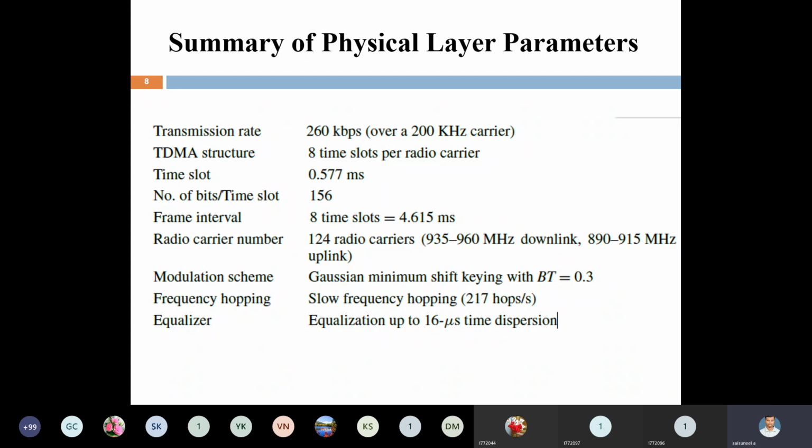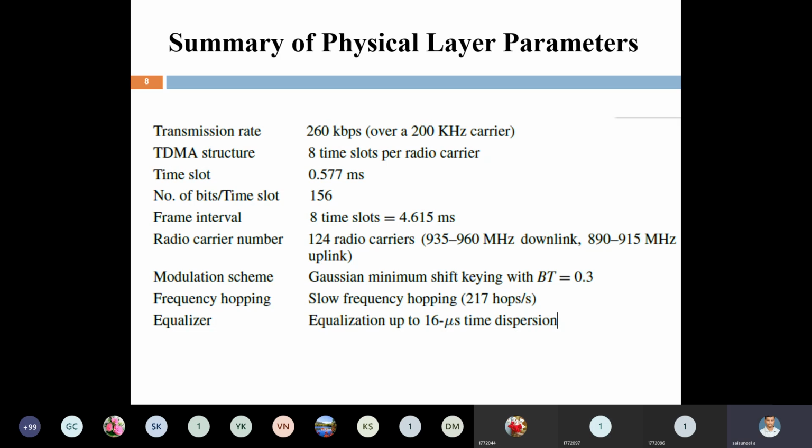The frame interval for 8 time slots is 4.615 milliseconds. Dividing 4.615 by 8, we again get 0.577 milliseconds. That is the frame and time slot. The frame is for a total of 8 time slots, and a time slot is a single slot in the frame. And the number of radio carriers is 125. 935 to 960 megahertz for downlink, 890 to 915 megahertz for uplink.